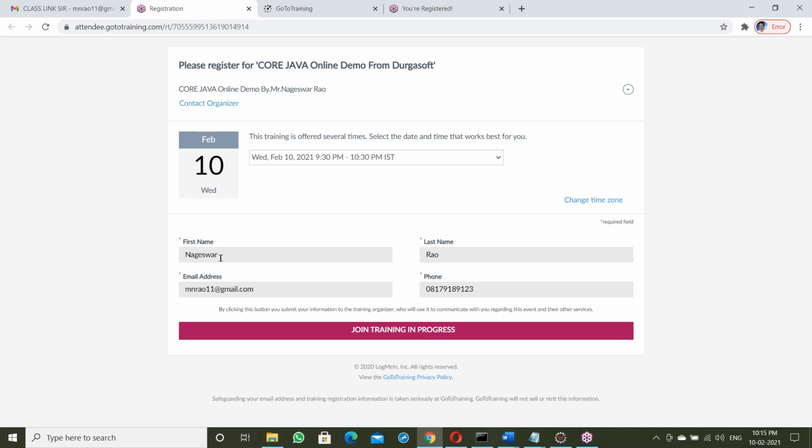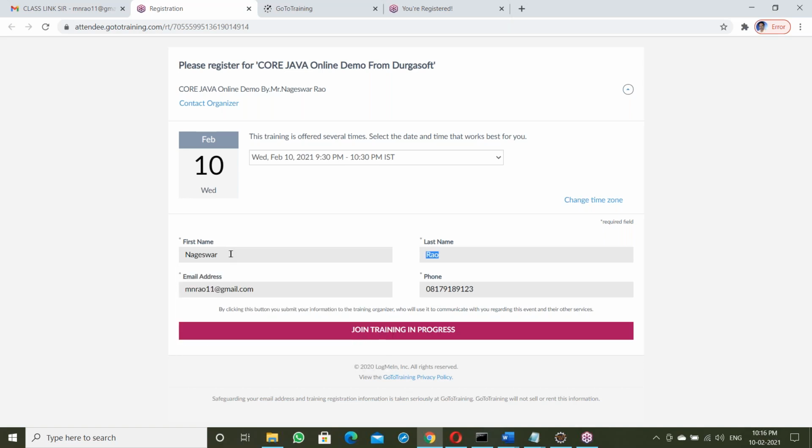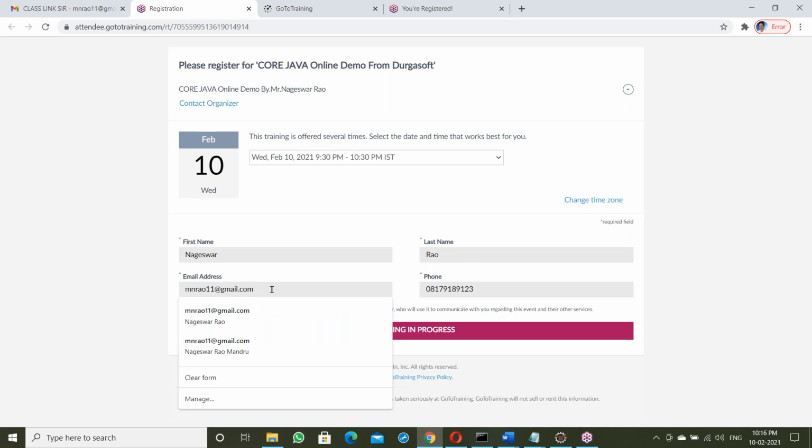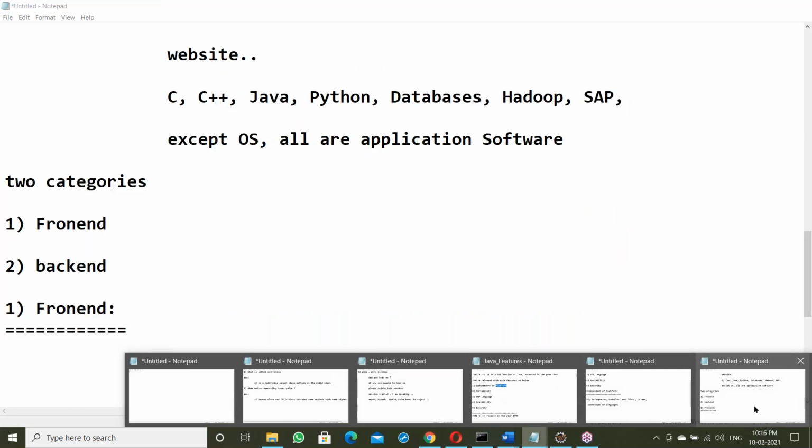Now we are filling in some information, right? First name, my first name. Next, my last name here. My email address. Next, phone number, something like this. We are filling in these details. This one is nothing but a front end. It's a registration form. It's a front end.